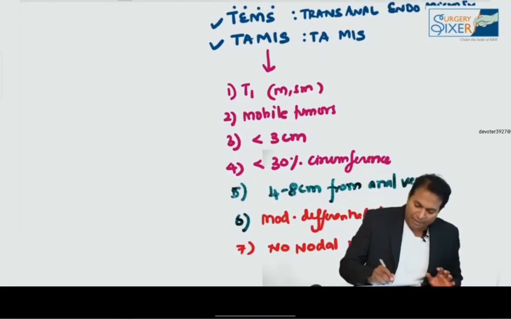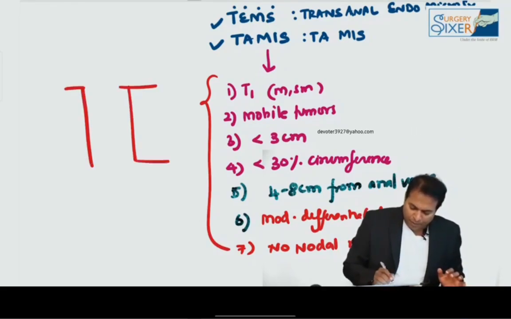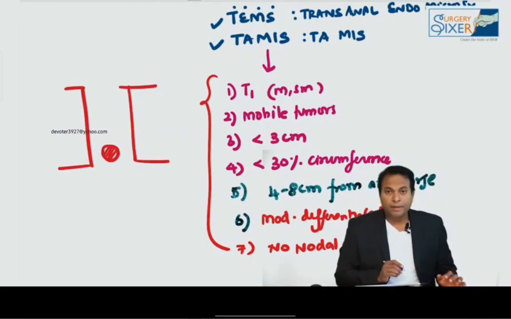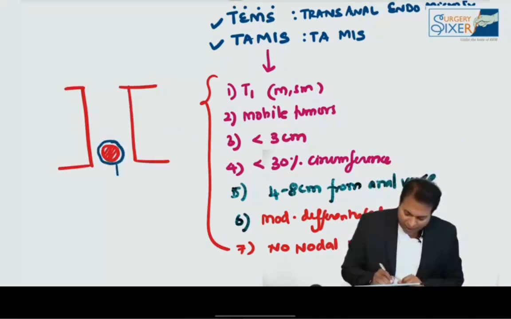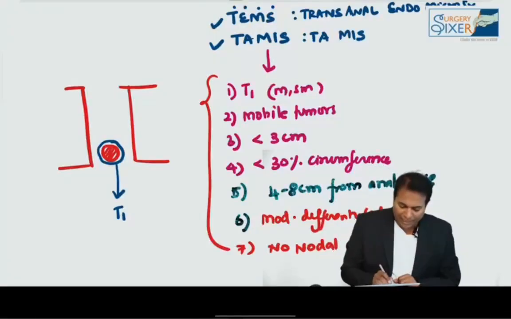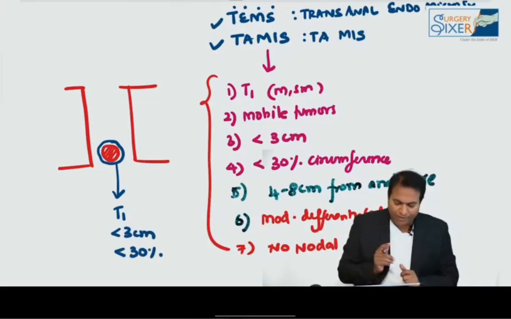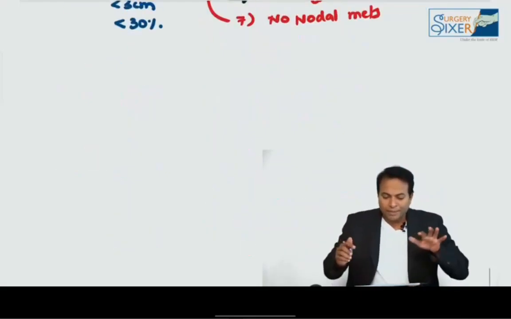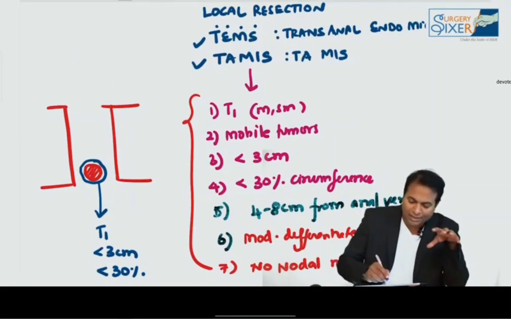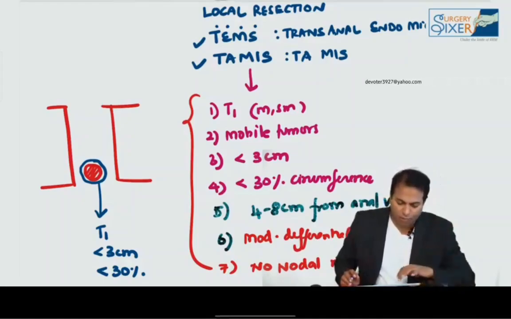So we can do TAMIS or TEMS when the tumor is seen in the distal 4 to 8 centimeters, where we can give a margin like this and remove the tumor. It should be T1, less than 3 centimeters in size, and less than 30% of the circumference of the lumen. These are the places where we can do local resection of cancer rectum. Please don't forget these points in cancer rectum.